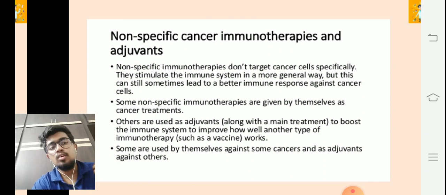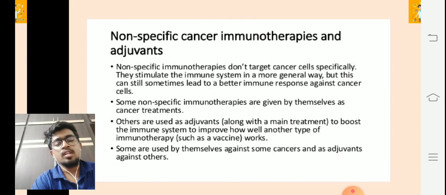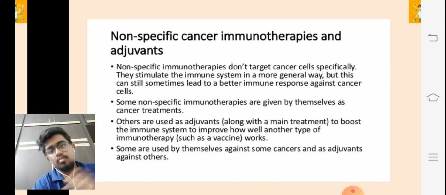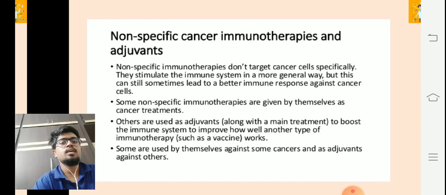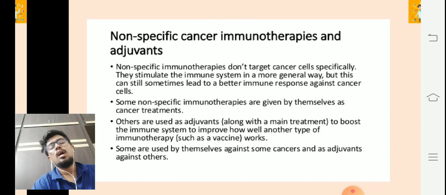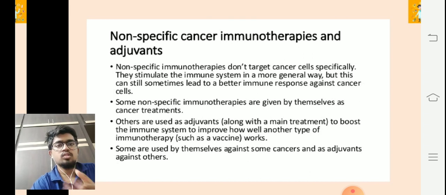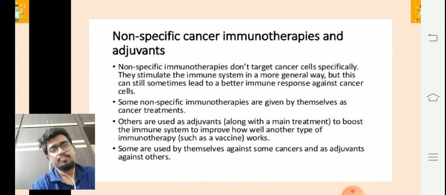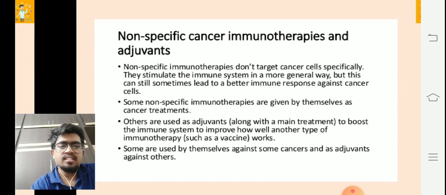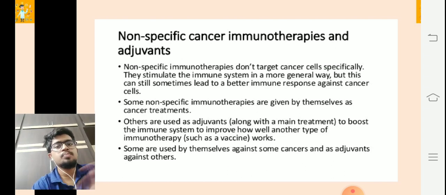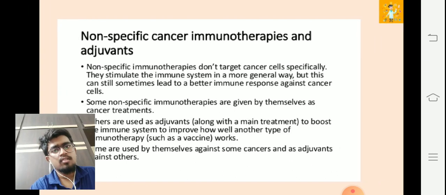Some non-specific immunotherapies are given by themselves as cancer treatments. Others are used as adjuvants along with the main treatment to boost the immune system. Some non-specific immunotherapies also work together with the monoclonal treatment or the specific cancer treatment, acting as adjuvants to collaborate and produce an effective action. Some are used by themselves against some cancers and as adjuvants against others. This is how they combine specific and non-specific immunotherapies to give a good result finally.